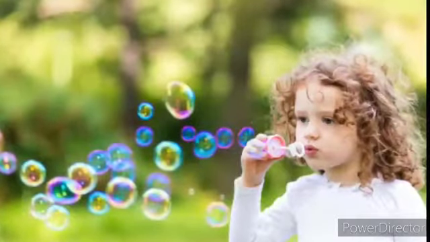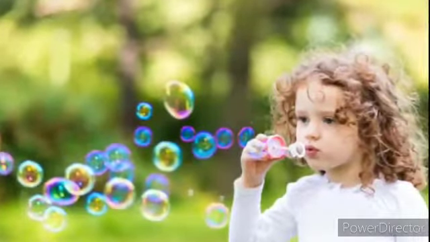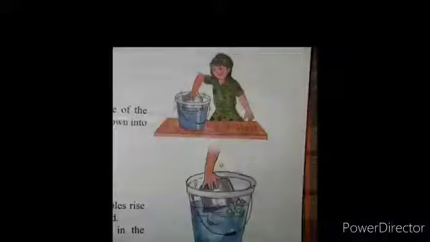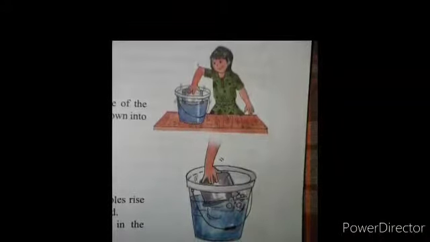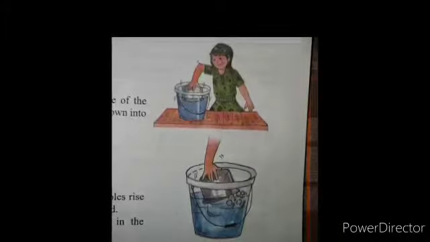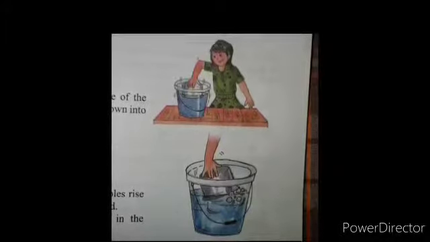For this, we'll do a small experiment. Take water in a big container. Take a small narrow container, hold it upside down on the surface of the water and without tilting it, push it down into the water. Now allow it to tilt. What did you see? Yes, bubbles rise at once to the top. What does it tell us? Air is lighter than water, so air bubbles rise to the top as soon as the container is tilted.